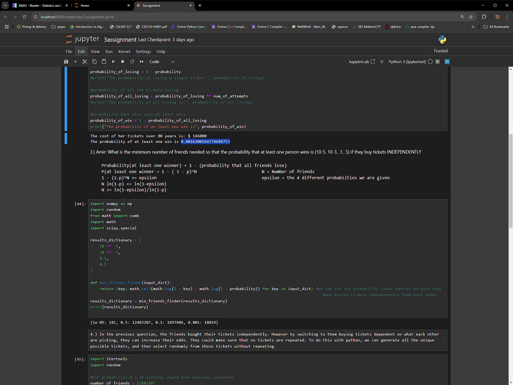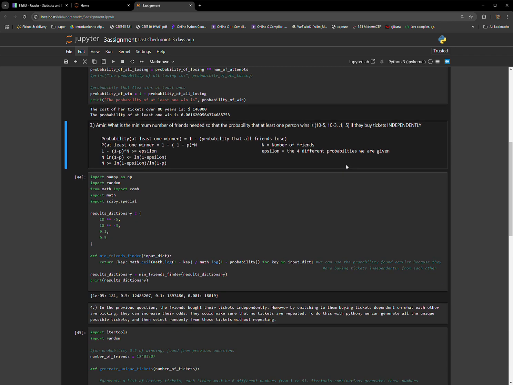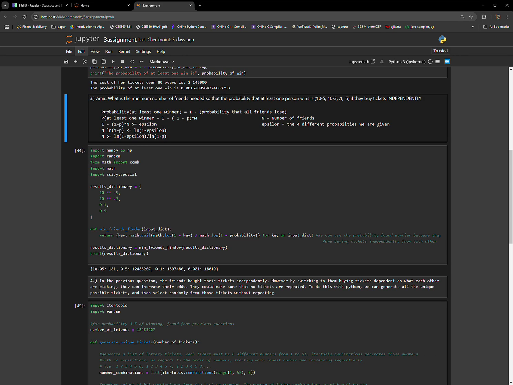And then for Amir, he has a number of friends that he wants to gather for different probabilities of winning. So there's 4 epsilon values, and the tickets are bought independently of each other. So that means they can repeat tickets that they are buying, like the numbers. So I made a dictionary. Actually, first I wanted to show the math here. I don't have much time to go into all the math, but it is found here.